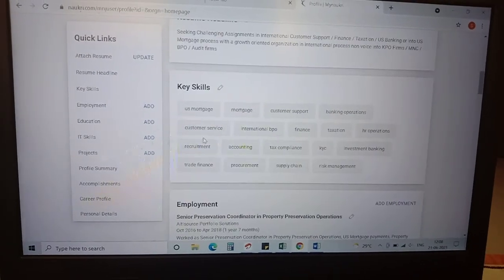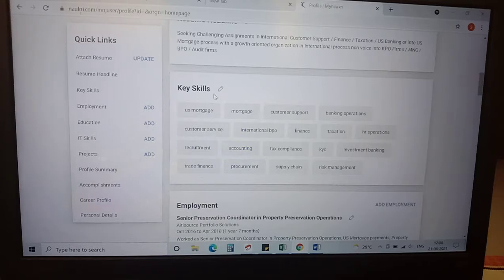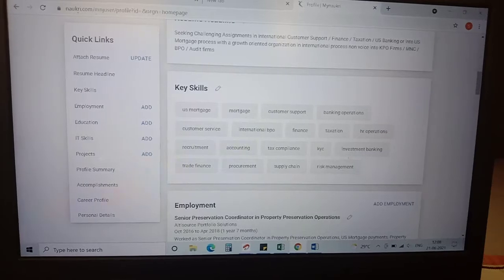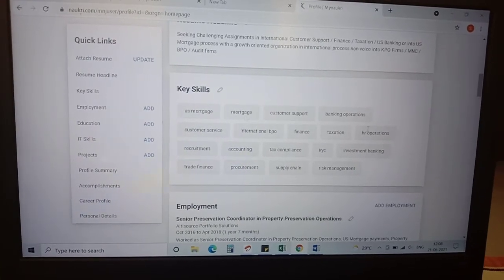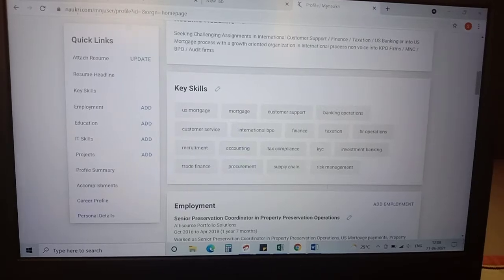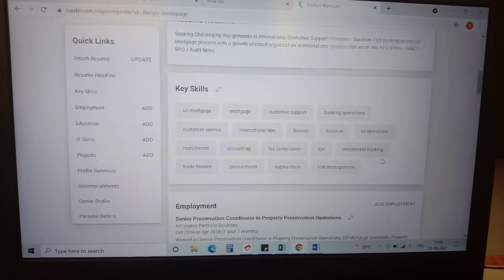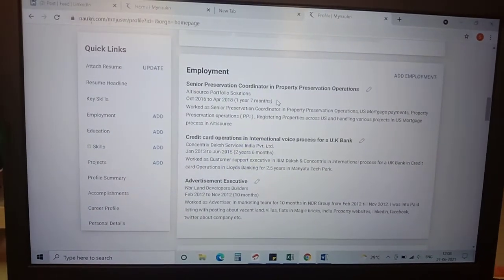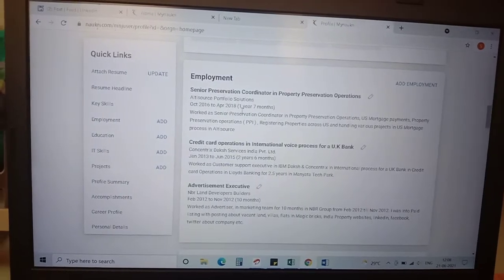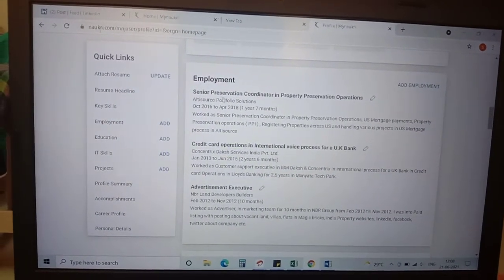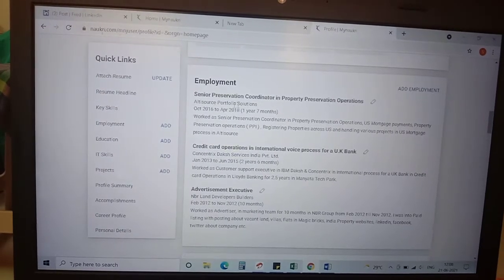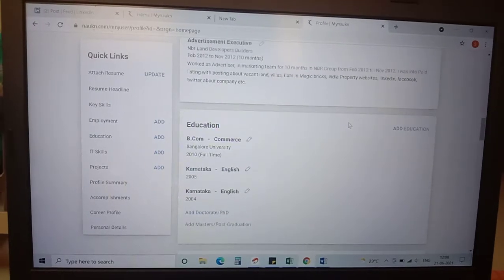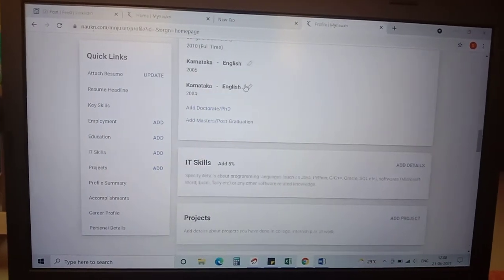Coming to key skills, be a little careful, as there are only certain keywords you can update, we cannot update too much. In four columns I have mentioned all the key skills. Then comes your experience. The current company experience I have not added in my Naukri. You can see I have updated my experience details, like designation, process, company, month and year, whichever relevant experience I've mentioned, then BCom and year of pass out, everything.